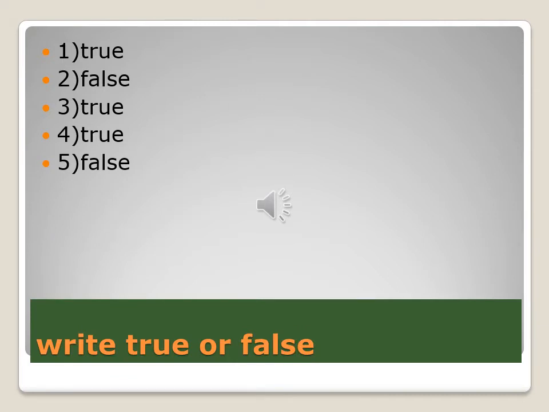Okay, children, write true or false for each statement. First question: gases have maximum density and rigidity. True. Second question: mass cannot be created but can be destroyed during a chemical reaction. False. Third question: temperature at which liquid changes into vapor is its boiling point. True. Matter can be changed from one state to another only by changing the temperature. True. Heat and electricity are considered as matter. False. Okay, children. Next we will see the match the following.